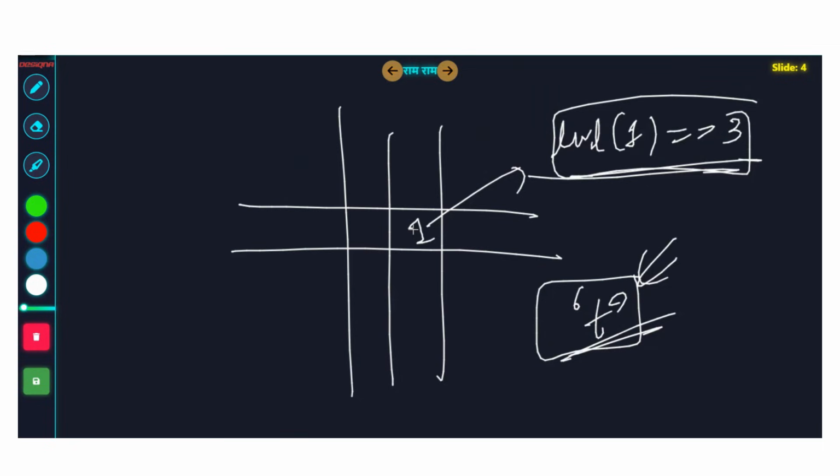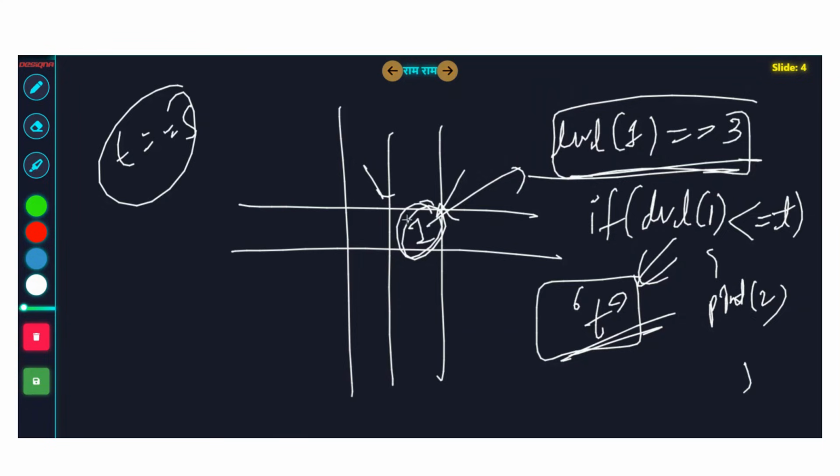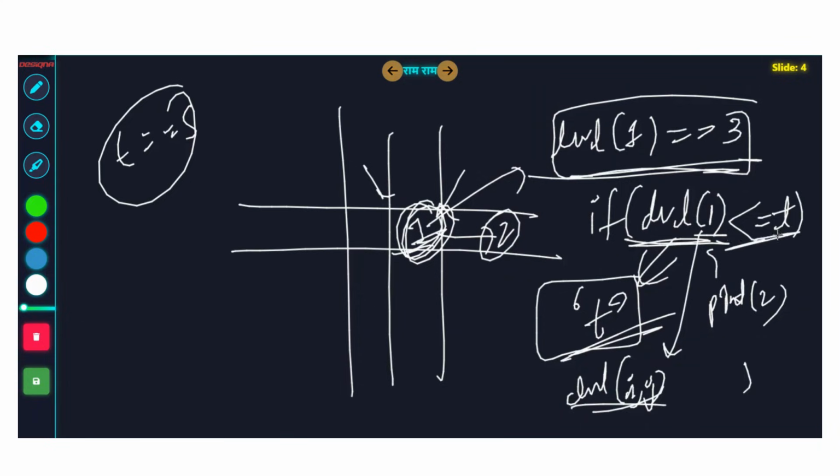So what will you do? Just write a simple if condition. If the level of this node is less than or equal to t, then yes, print 2. Why? If my t is 5 seconds and it only takes 3 seconds for the disease to reach here, obviously this one will get converted to 2. I'm writing level of 1, but in reality you will write level of i, j. If level of i, j is less than or equal to the t given in the question, then that's it, problem solved.